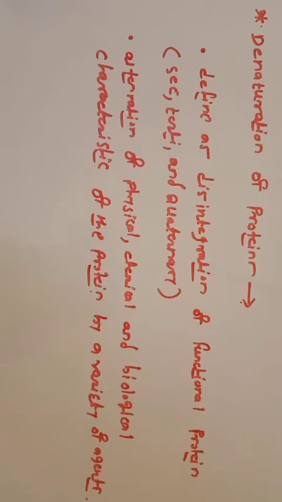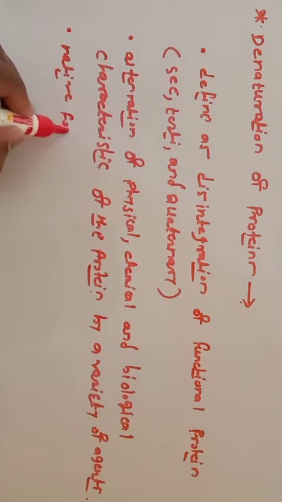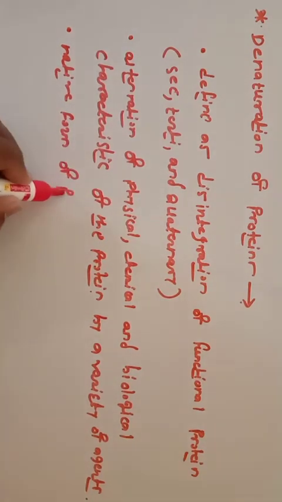Native proteins are the proteins that occur in plants and animal tissue. Whatever the functional protein is, it is considered the native form of the protein. The third important point is the native form of protein.